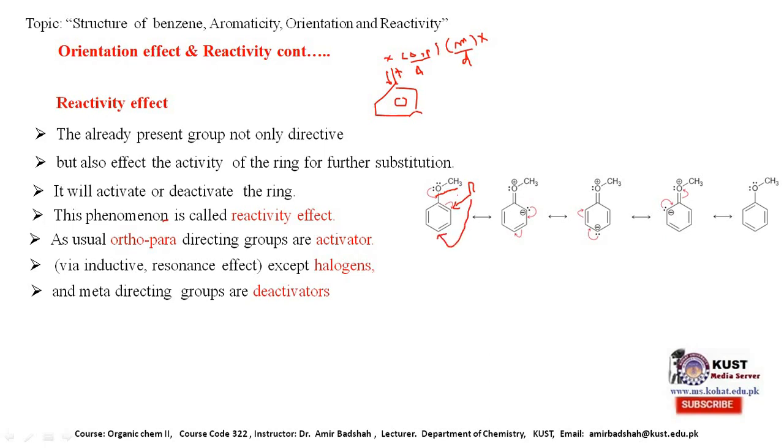We have discussed that mostly the ortho-para-directing groups activate the ring. How does it activate the ring?